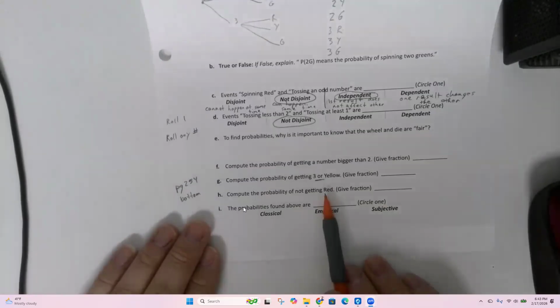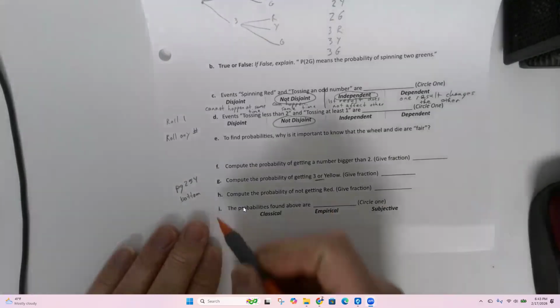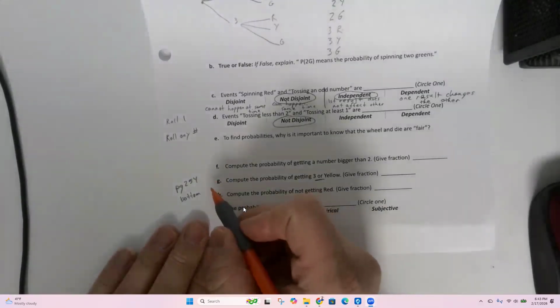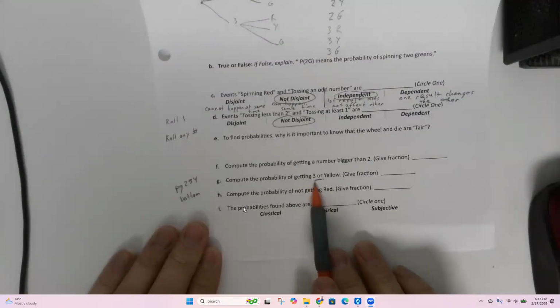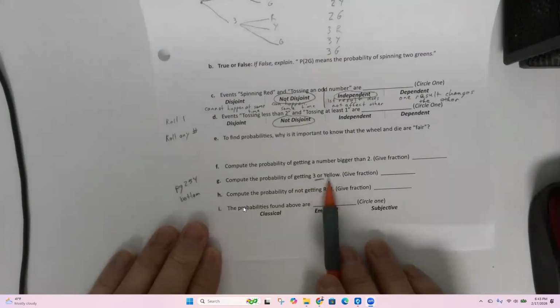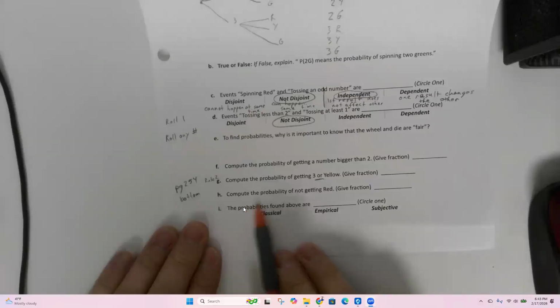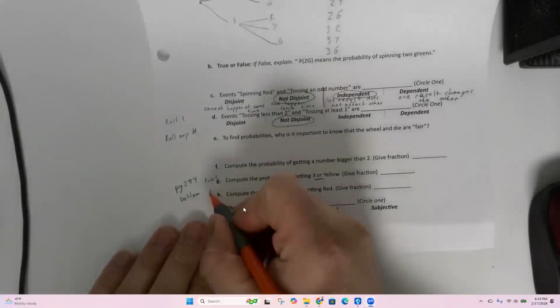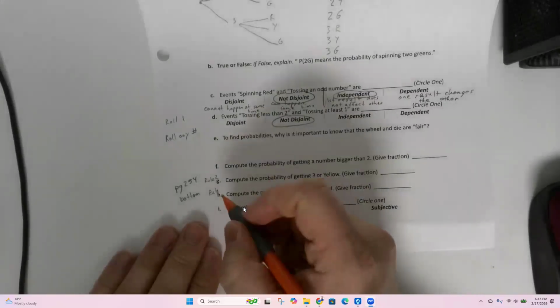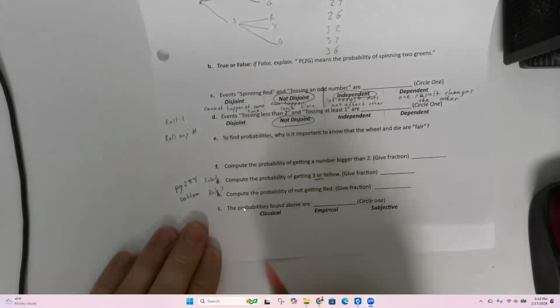So this one is going to be getting a 3 or yellow. Those are not disjoint. So this will be rule 2. And then this one, probability of not getting red, this is rule 3 on that page.